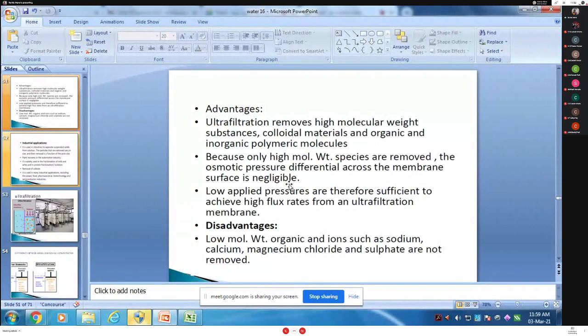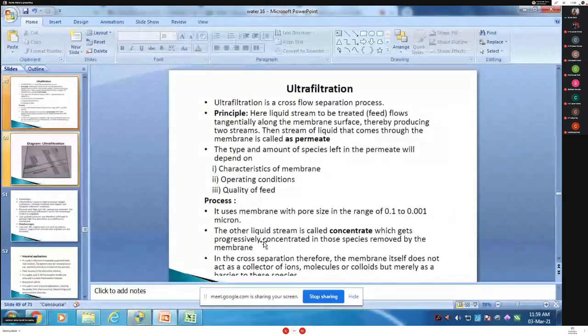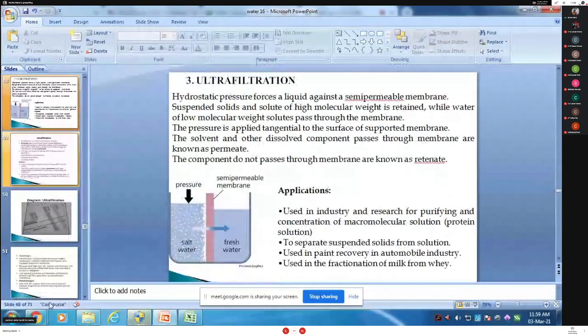Osmotic pressure difference across the membrane surface is negligible. Low applied pressures are used, therefore high flux rates are achieved in the ultrafiltration membrane. What is the disadvantage? Low molecular weight ions such as sodium, calcium, magnesium, chloride, and sulfate are not removed by the ultrafiltration method.